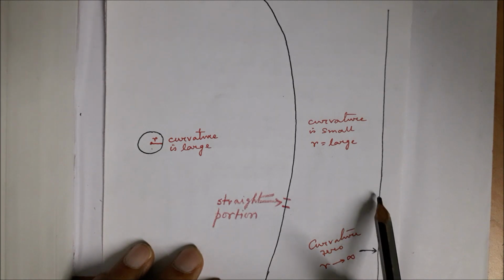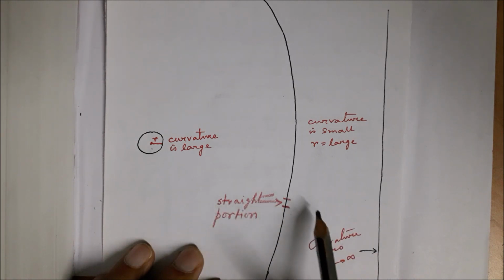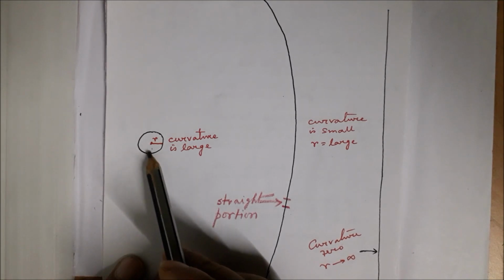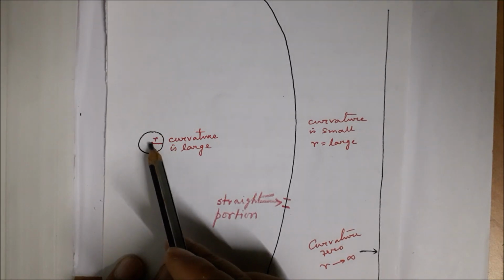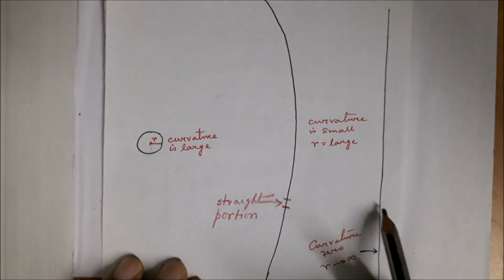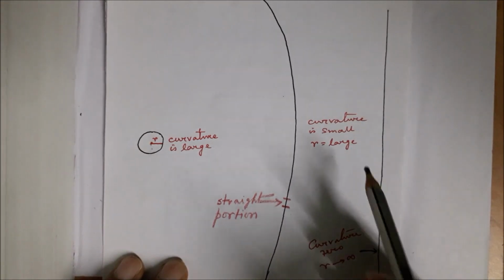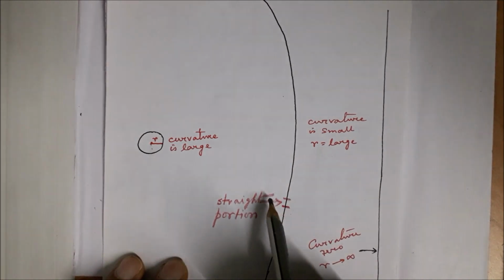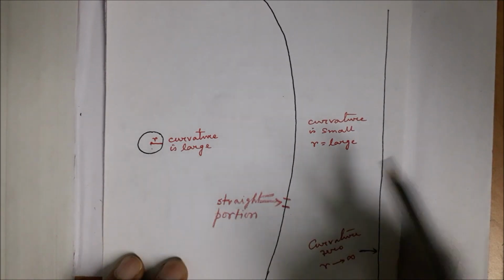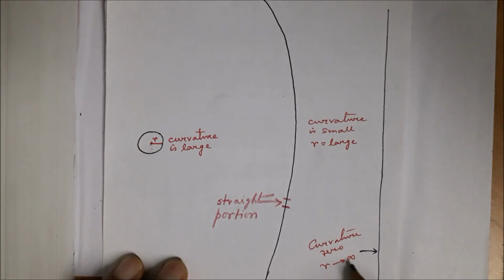And also if we draw perpendiculars, for instance here if we draw perpendiculars at 2 points, they will meet at the center. Here if you take 2 points and draw perpendiculars, then those lines will be parallel and they will meet at infinity. So curvature is 0 means radius of curvature is infinity.